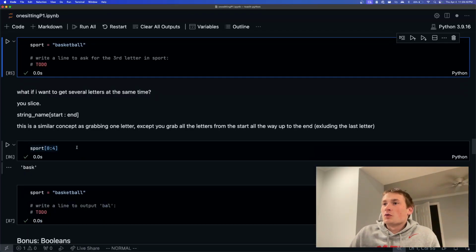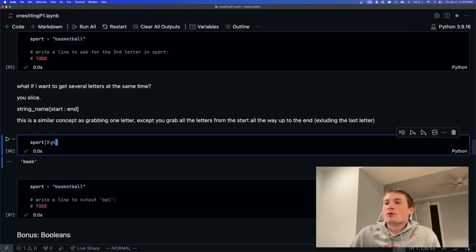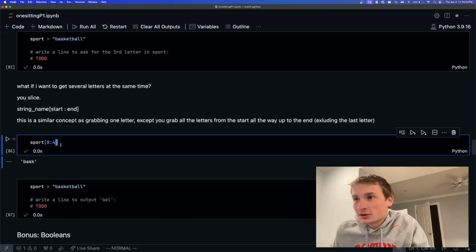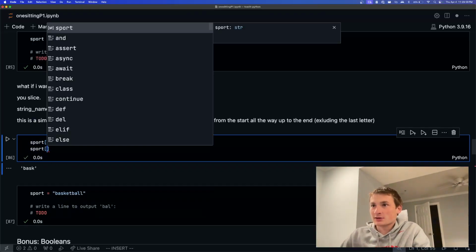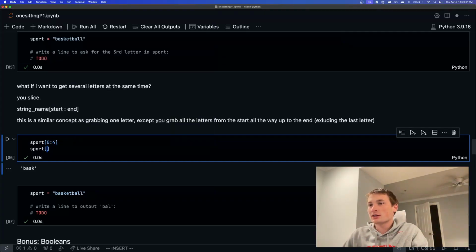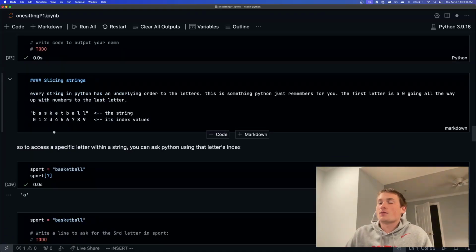Okay, so what if you wanted to grab more than one letter at a time? Similar bracket notation: you have the name of the variable, brackets, and then the start index and the end index. So it's maybe not as hard as it looks.